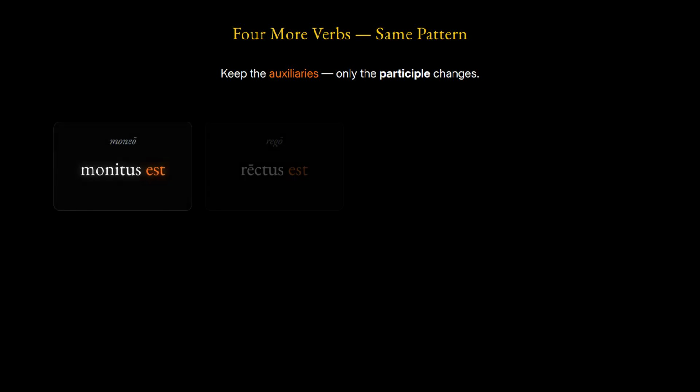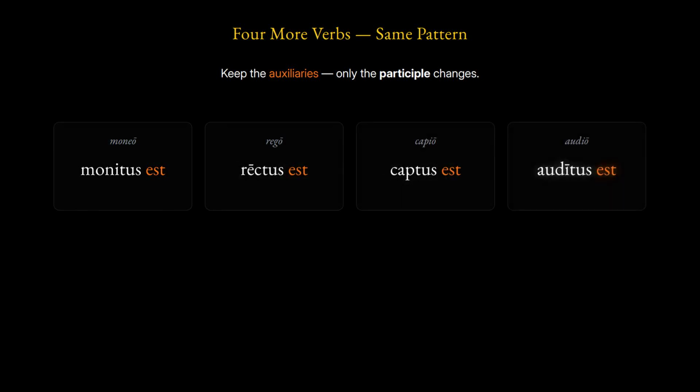The other 4 conjugations work identically. Keep the same auxiliaries. Only the participle changes to each verb's own fourth part. Monitus, rectus, captus, auditus. So advised, ruled, captured, and heard all form their perfect, pluperfect, and future perfect passive exactly as the verb to love does.